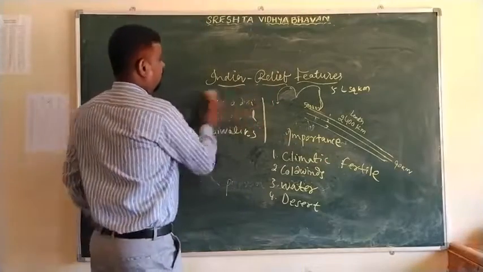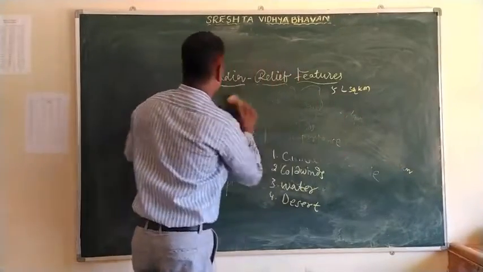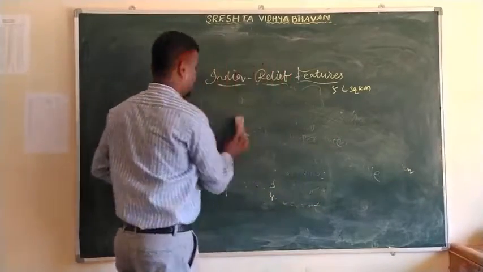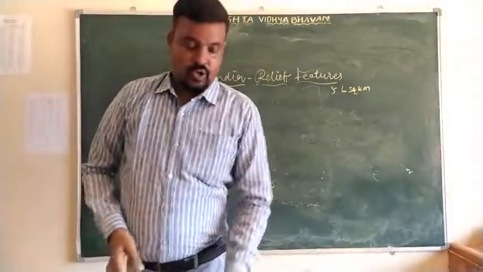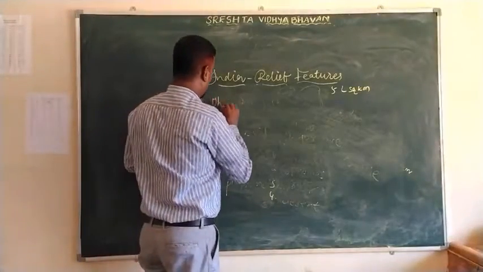And second, we have to discuss the Indo-Gangetic Plain. The second major relief division of India is the Indo-Gangetic Plain.